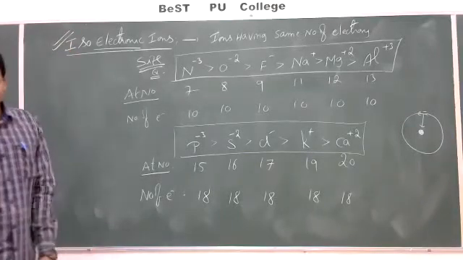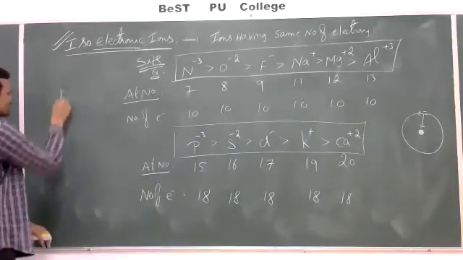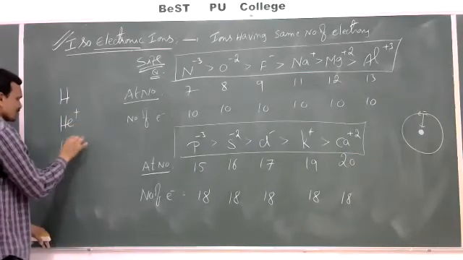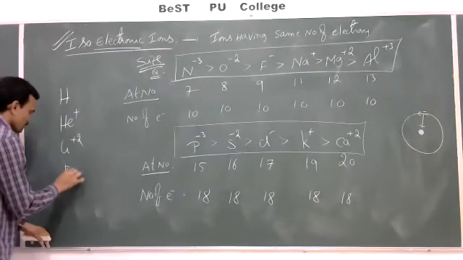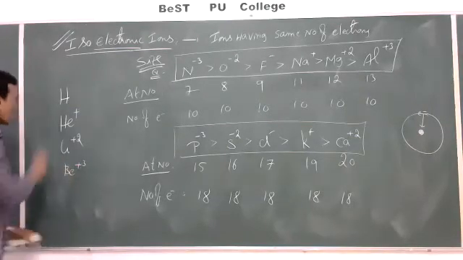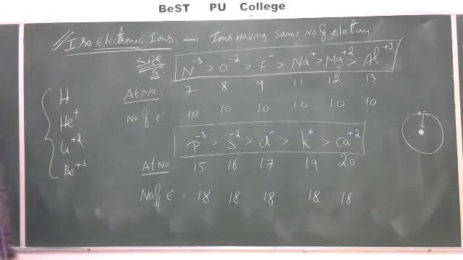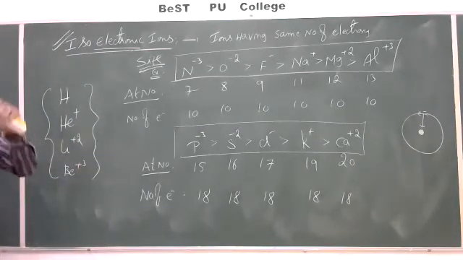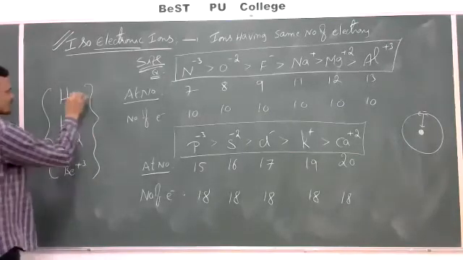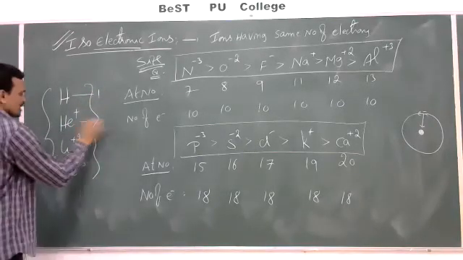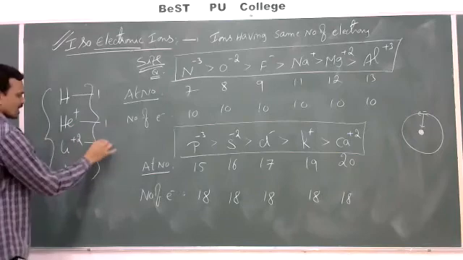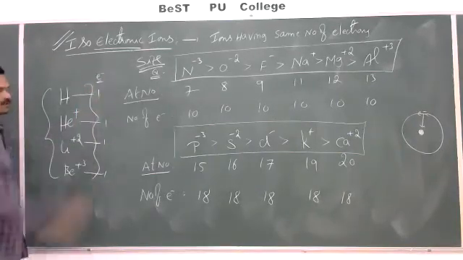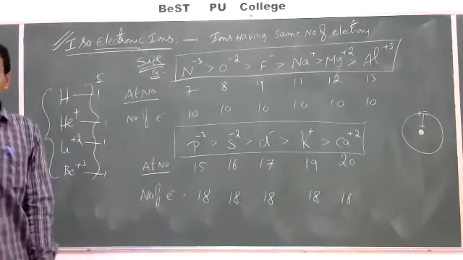So this is regarding isoelectronic ions. For example, take hydrogen, He plus, Li plus 2, Be plus 3. All these are isoelectronic species, simply called hydrogen-like species. Hydrogen contains how many electrons? 1 electron. He plus contains 1 electron. Li plus 2 contains 1 electron. Be plus 3 contains 1 electron only. All these contain one electron each.